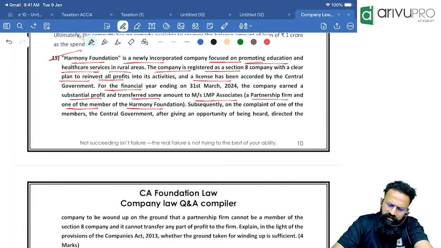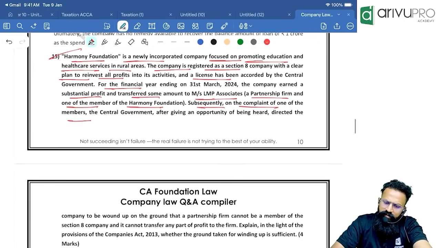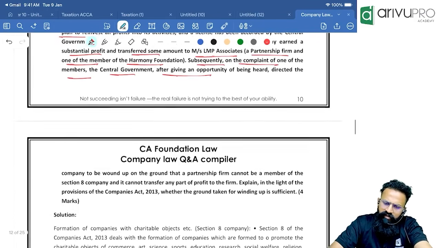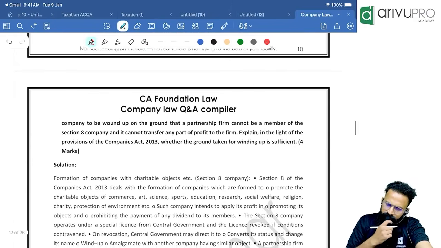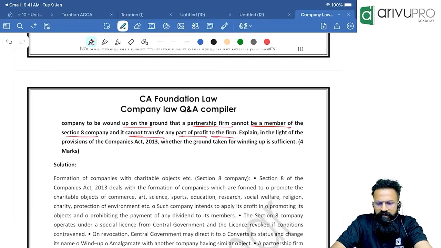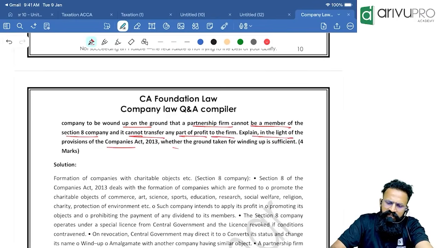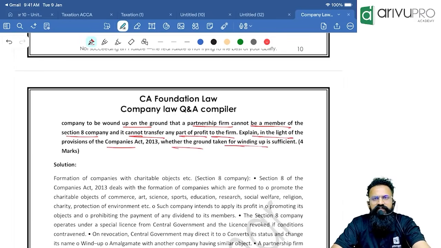associates, a partnership firm and one of the members of Harmony Foundation. Subsequently, on the complaint of one of the members, the CG, after giving an opportunity of being heard, directed the company to be wound up on the ground that the partnership firm cannot be a member of a Section 8 company and it cannot transfer any part of the profit to the firm. Explain in the light of the provisions whether the ground taken for the winding up is sufficient.